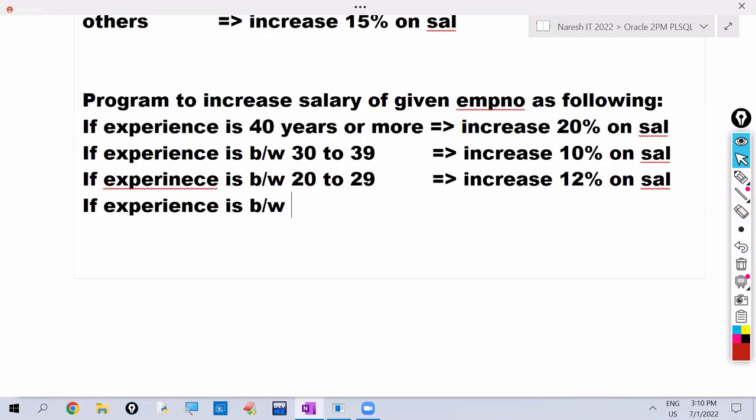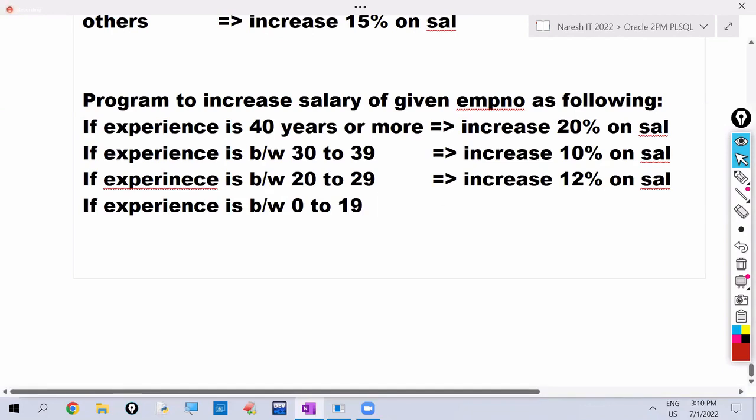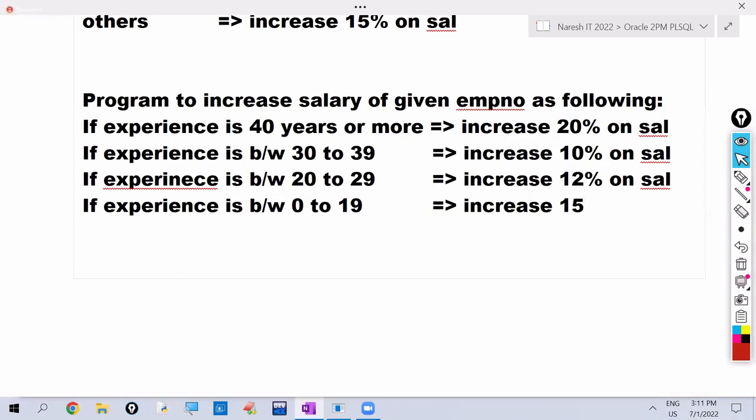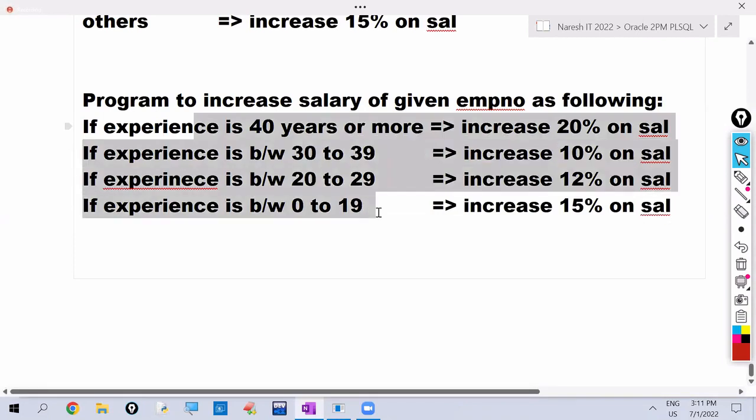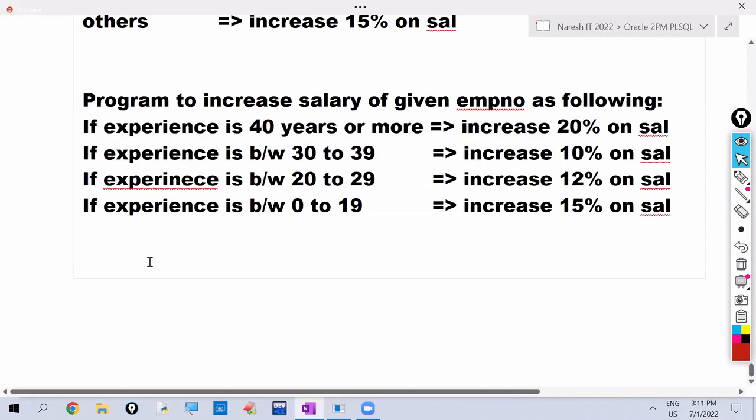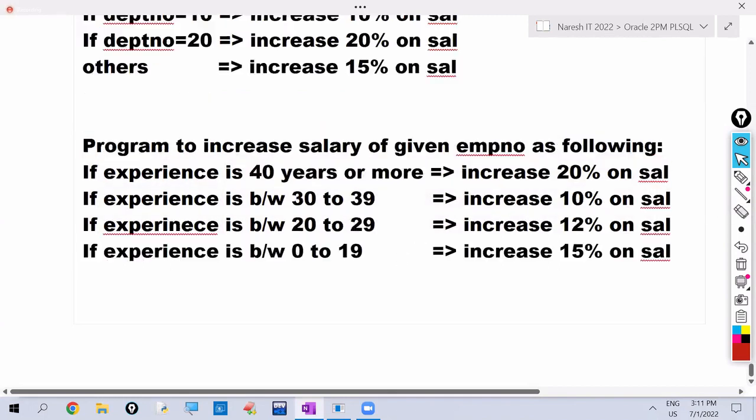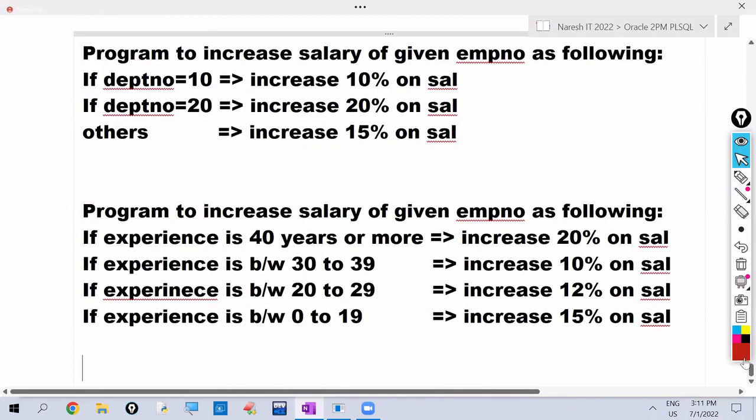If experience is between 0 to 19, increase 15% salary. This is our requirement. You try this one. Here multiple conditions are required, so use if then else if. How to find experience, you know. Find the experience, then write if then else if conditions. Try these two. So this is about if then else if.